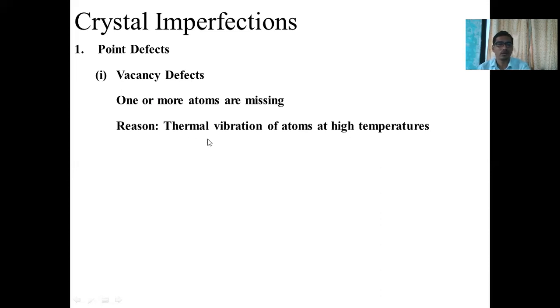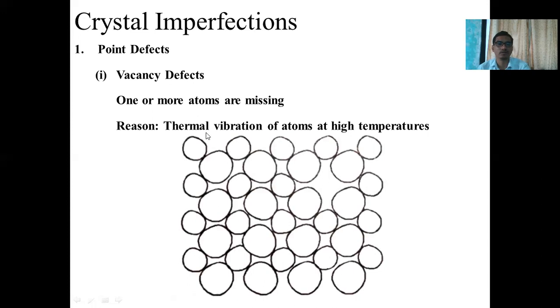So in a material, if there is thermal vibration of atoms at high temperature, one or more atoms can be missed, and such a defect is called a vacancy defect. In this image, you can observe that a number of atoms are arranged here, and one of the atoms, or molecules, is missing. Such a type of defect is called a vacancy defect.